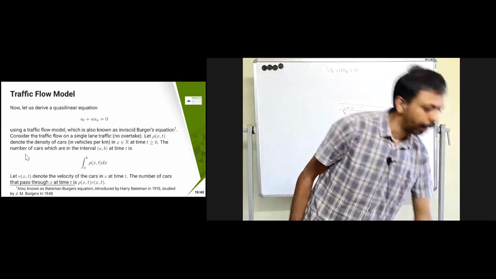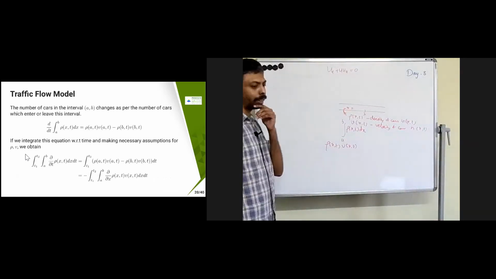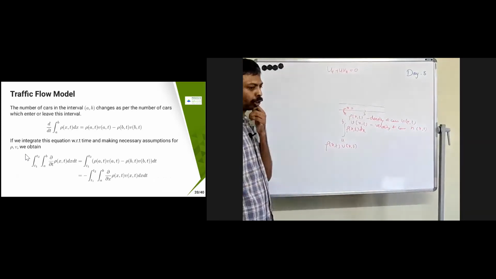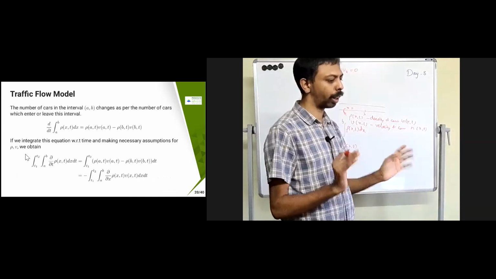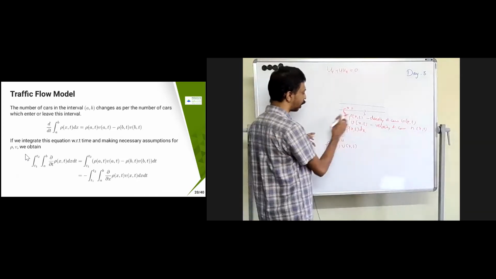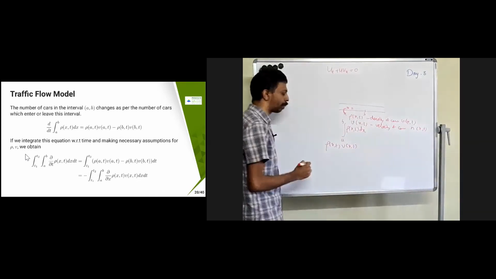Okay, now let's see the change in the number of cars in that interval. In the interval, how much is it going to change? So what is the rate of change of the cars in that particular interval a comma b? So what is it going to become? We already know that this is nothing but the density of the cars. So the rate of change of that, what is it going to be?